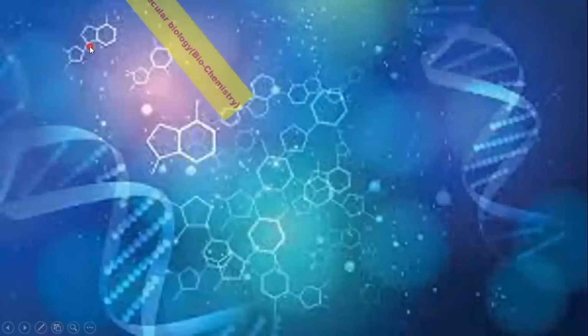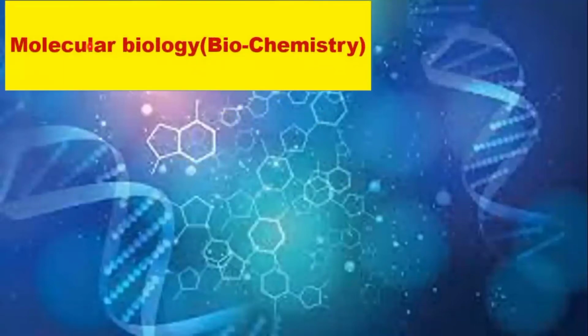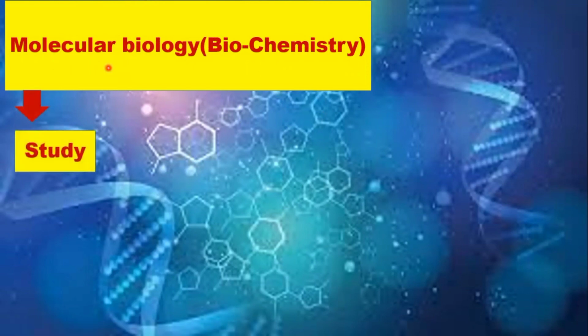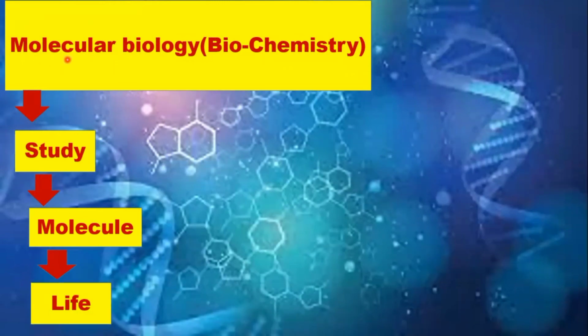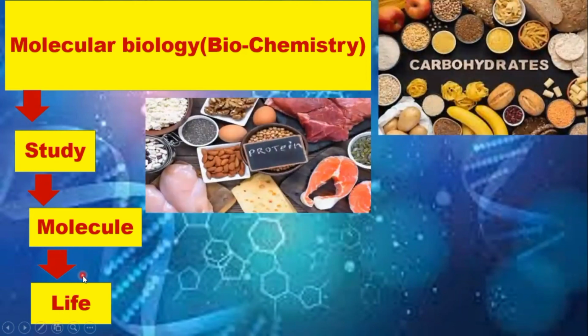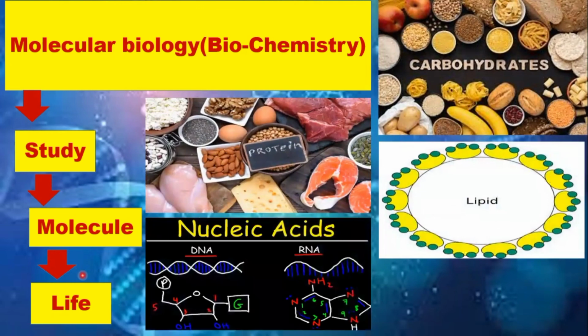Now come towards the next branch of biology, that is molecular biology and biochemistry. We can define molecular biology as the branch of biology that deals with the study of the molecules of life. It means that in this branch of biology, we are going to study the molecules of life. And we know that there are 5 major kinds of molecules.